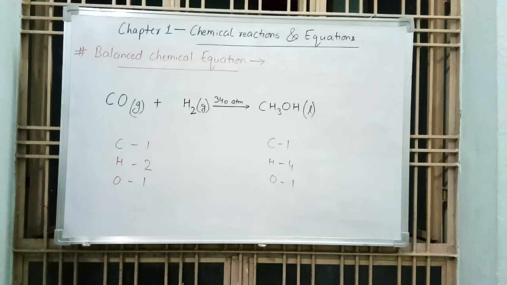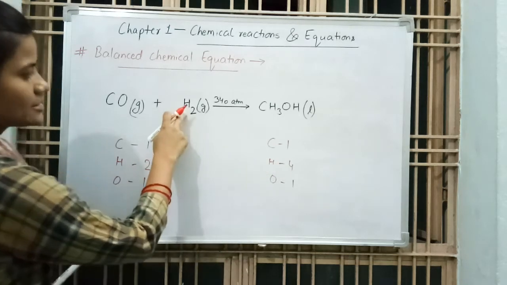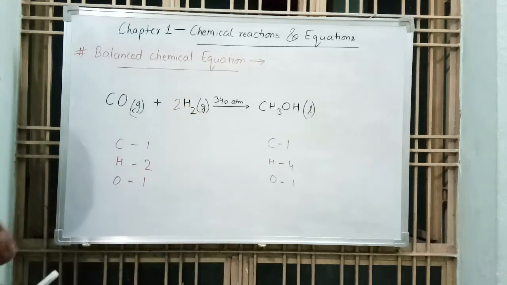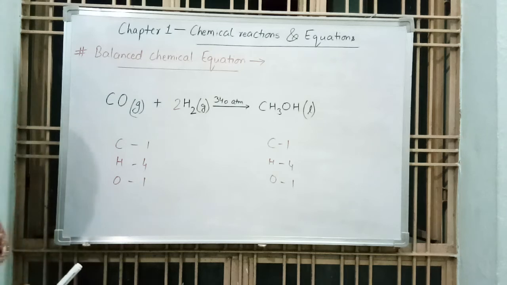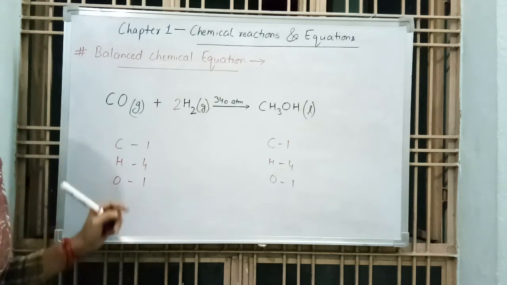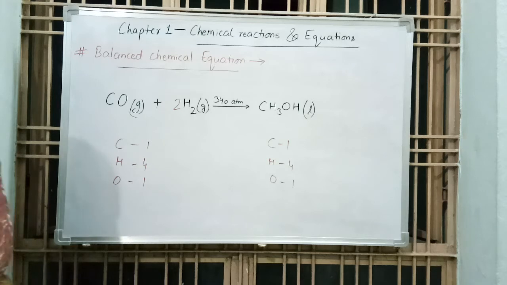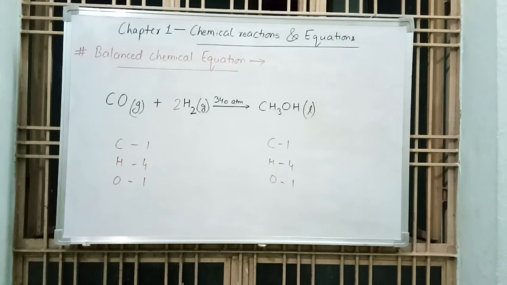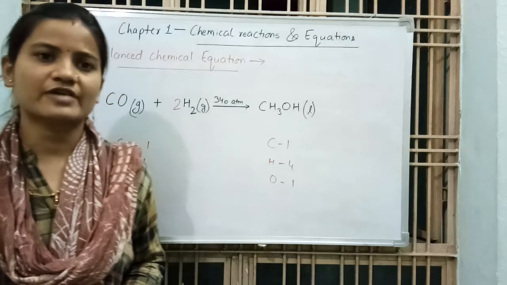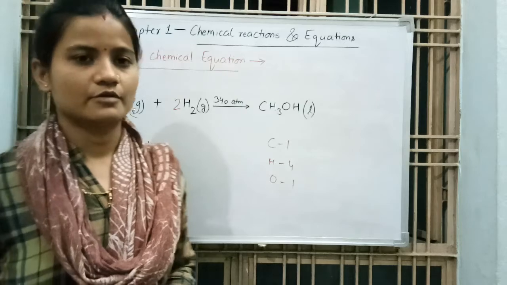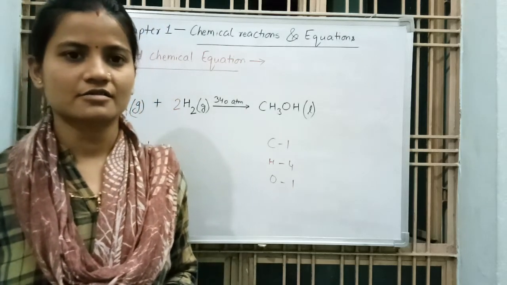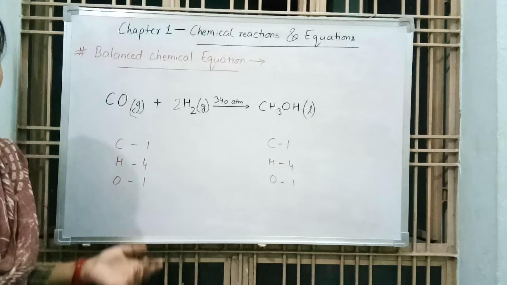Now we have to balance hydrogen. There are 4 hydrogen atoms, so we have to balance this. Put 2 here. Now the hydrogen is 4. Hydrogen is balanced. Now carbon is balanced, hydrogen is also balanced, and oxygen is balanced. So this is a completely balanced equation. So there are certain chemical reactions which we have to balance in practice. So we will discuss in our next class. Okay, thank you class.